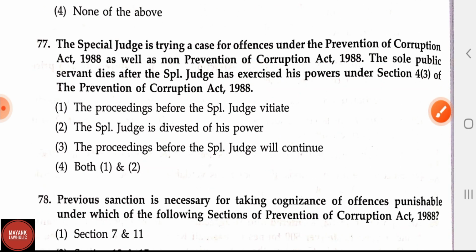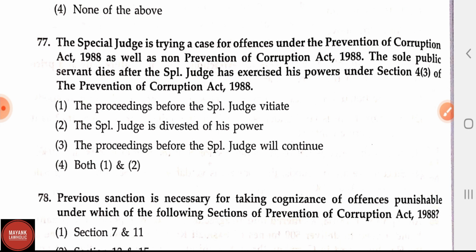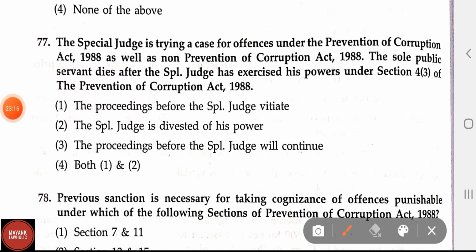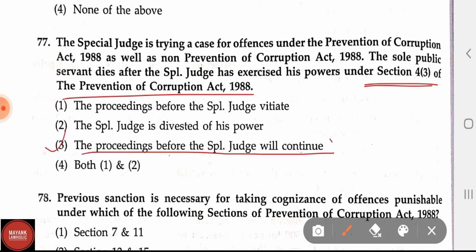Now let us see the question number 77. A special judge is trying a case for the offence of Prevention of Corruption Act 1988 as well as Non-Prevention of Corruption Act 1988. The sole public servant dies after a special judge has exercised his power under section 4 clause 3 of the Prevention of Corruption Act 1988. The options are the proceeding before the special judge vitiate, the special judge is divested of his power, the proceeding before the special judge which continue, and option 4, both 1 and 2. Here the correct answer is the proceeding before the special judge will continue.